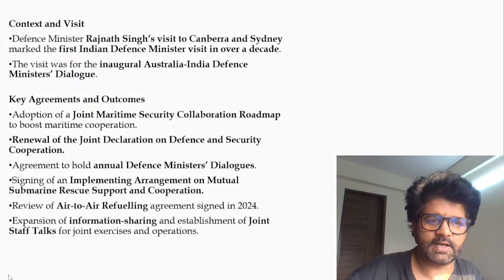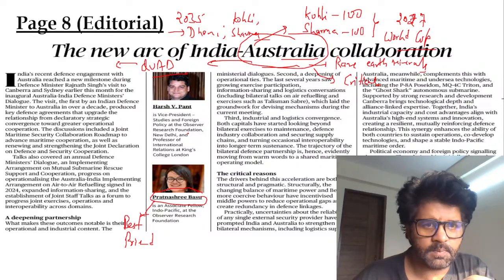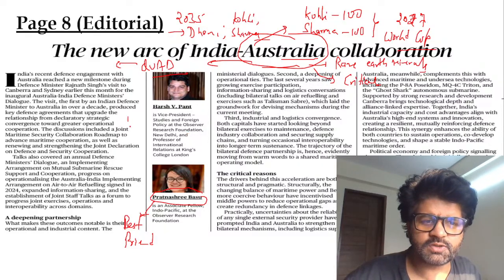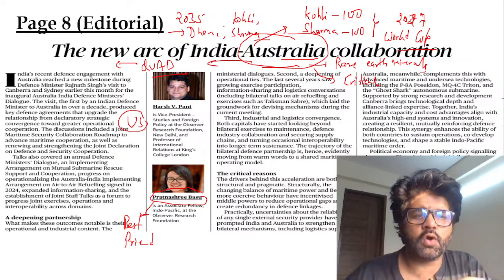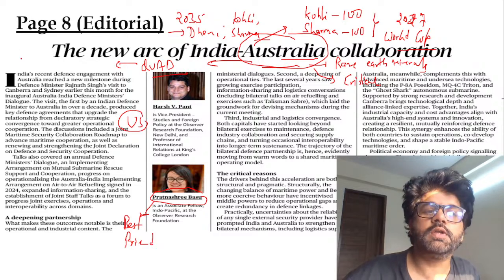Now let's come back to this article. So here they're talking about this one only. They have realized who their common enemy is. They have realized they cannot depend on the US much. So they have to take things in their own hands. And then in this article, Harsh V. Pant and my best friend Basu will talk about AUKUS.